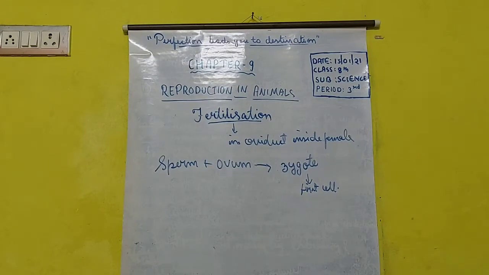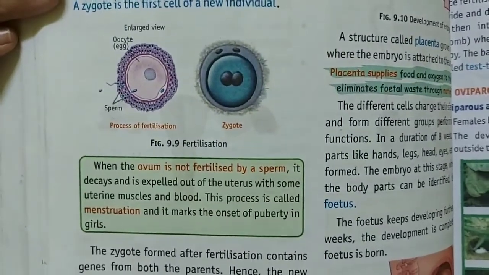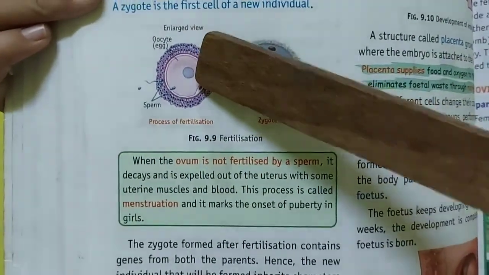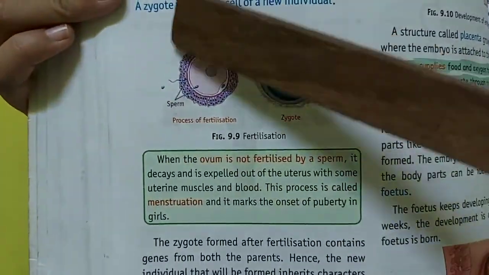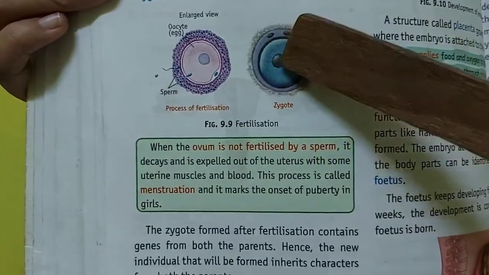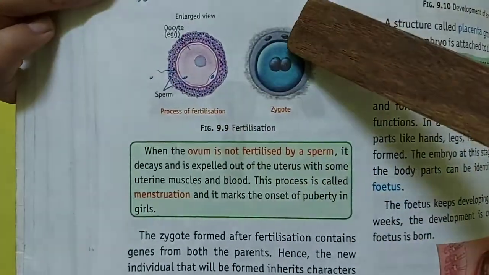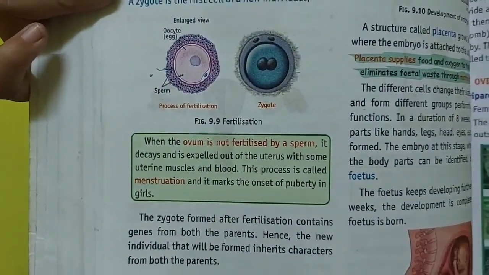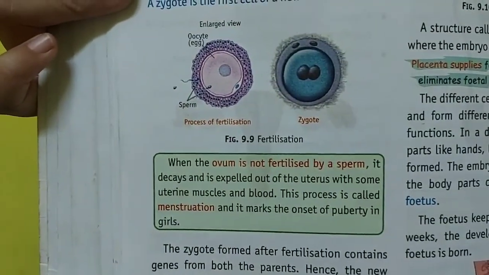You can see here in this picture that when the fertilization takes place, firstly it was a single nucleus. Can you see? Then this came in contact with the sperms, and after fertilization, this will be the condition. It will be converted into a single nucleus, and that is zygote. So this is about fertilization.